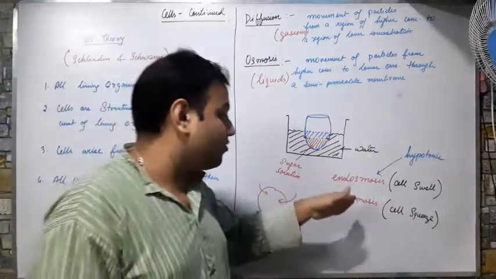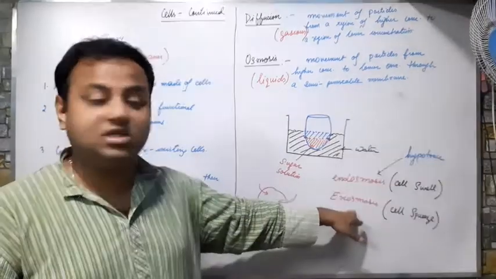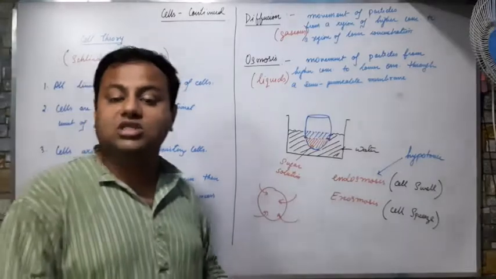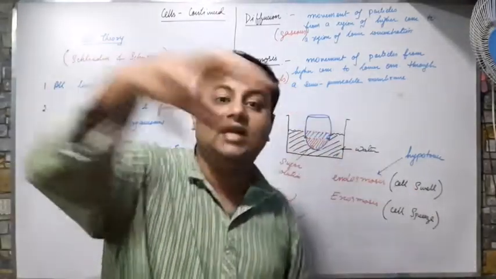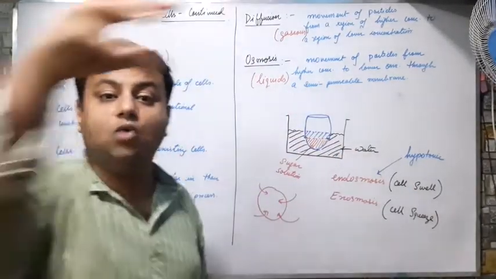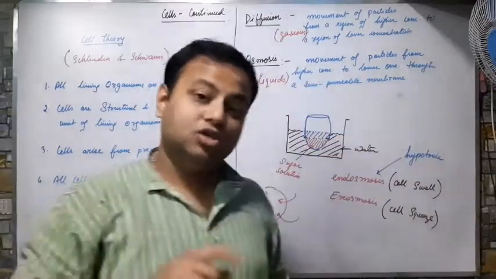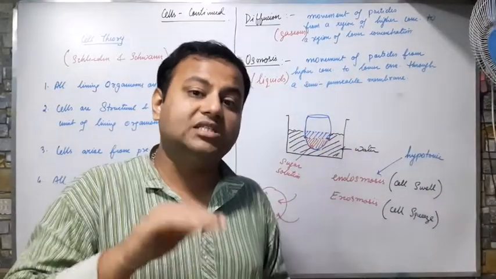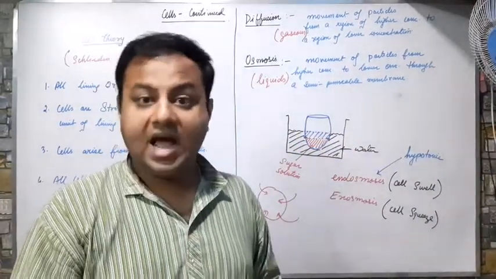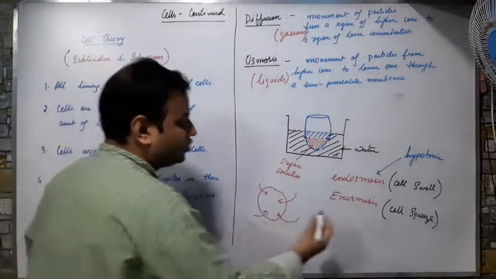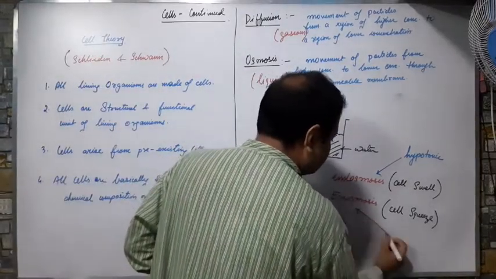And what takes place in the case of exosmosis? In case of exosmosis, what happens? Water inside the cell is more and water outside the cell is less. So what happens? The water from the cell will move outside. And such kind of solution is known as hypertonic solution.